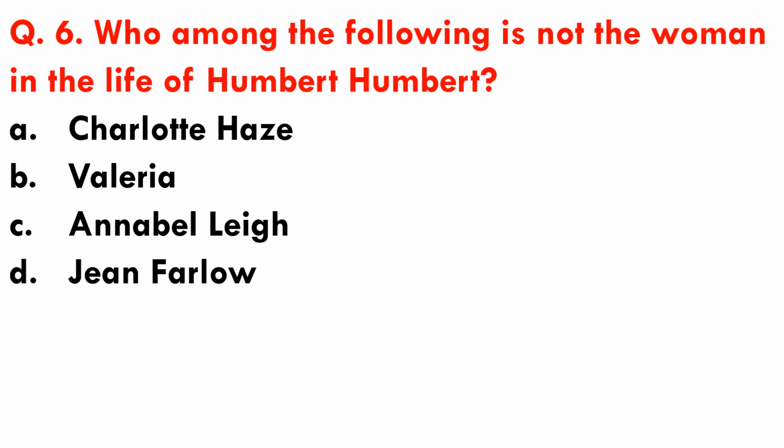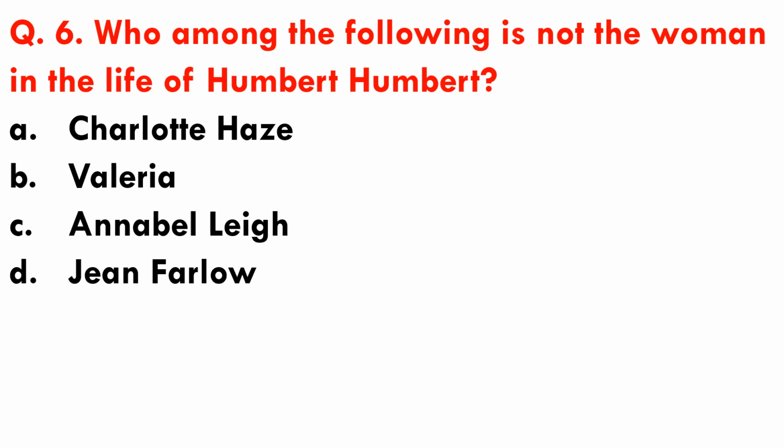Next one. Who among the following is not the woman in the life of Humbert Humbert? Options are A. Charlotte Hayes, B. Valeria, C. Annabel Lee, D. Jean Farlow. So in the course of the novel, the narrator Humbert Humbert has relationships with many women.